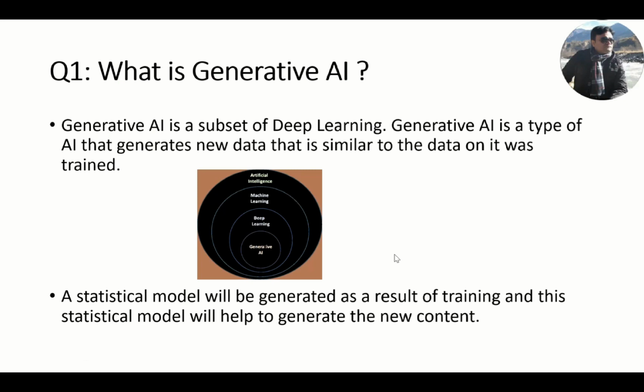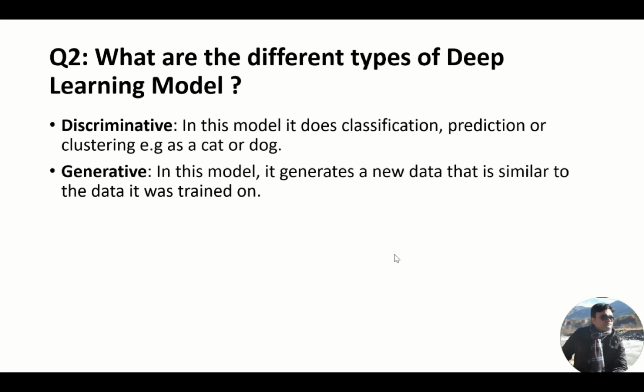Then coming to the next question, question number 2. What are the different types of deep learning models? Deep learning models are of two types, discriminative and generative. In discriminative, it does classification, predictions, or clustering.